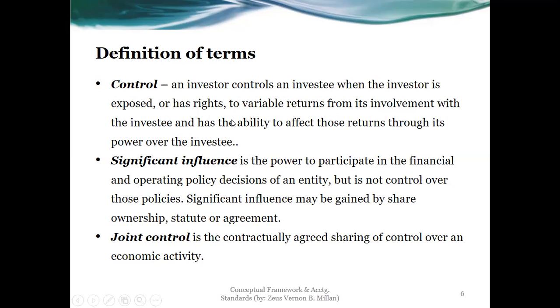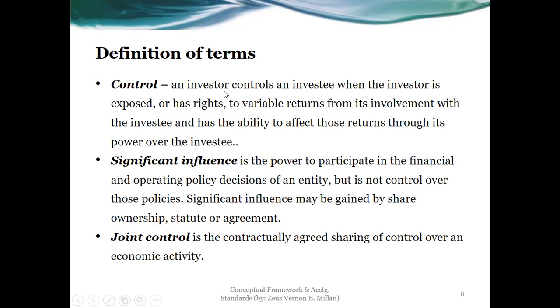Also, that is true for control. So control is between parent and subsidiary. Significant influence is between parent and associate, while joint control is with the joint venturers and the joint venture. Okay, so control: an investor controls an investee when the investor is exposed or has rights to variable returns from its involvement with the investee.